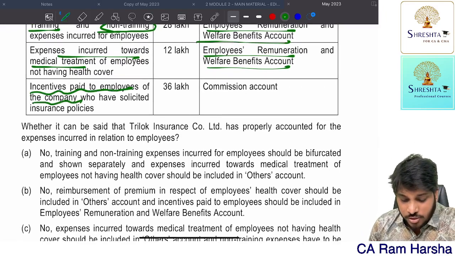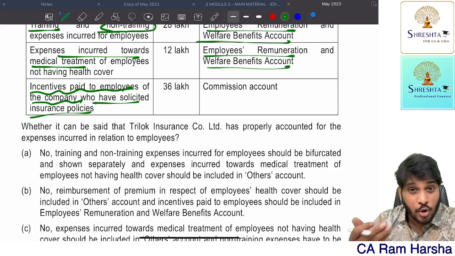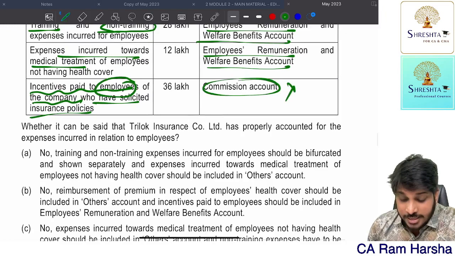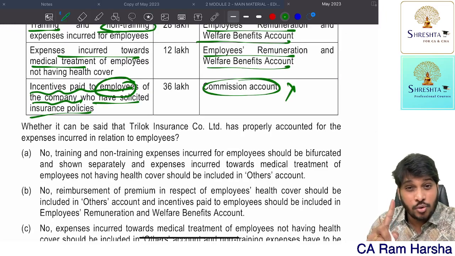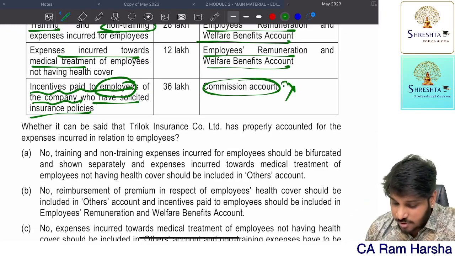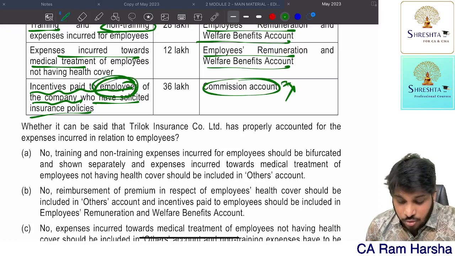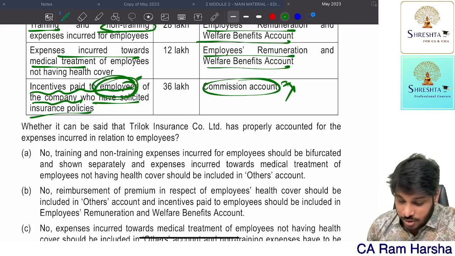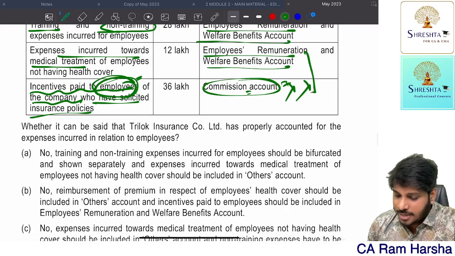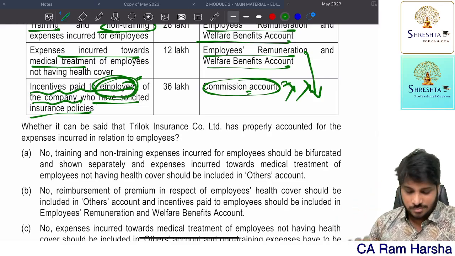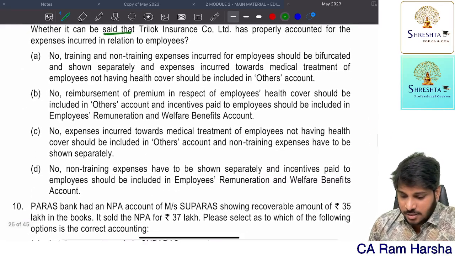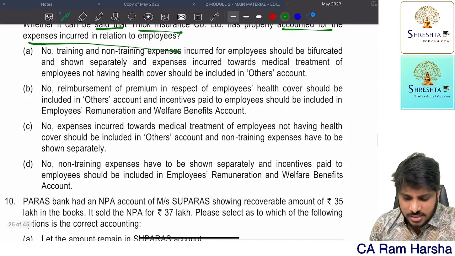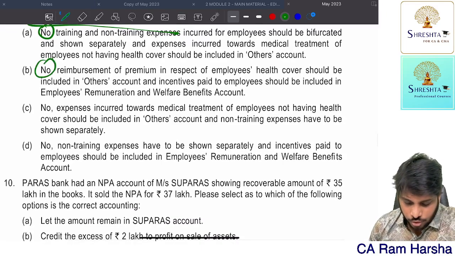Incentives paid to employees of the company who have solicited. So some commission has been paid to employees, and they have debited it to commission account, which is wrong. Here remember, insurance incentives paid to a commission agent will be debited to commission account. Here the amount is paid to an employee, not an insurance agent. Please observe this. Since it is paid to an employee, commission account will not come. It will again come under employee remuneration account. Whether it can be said that Trilok Insurance has properly accounted for the expenses in relation to employees. The answer is no, they have not accounted properly.